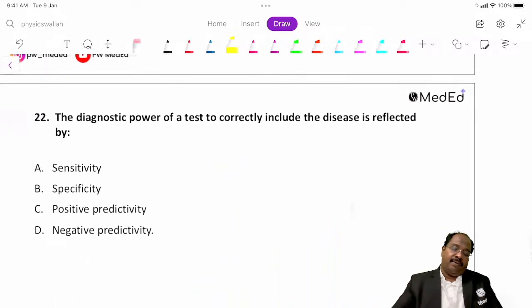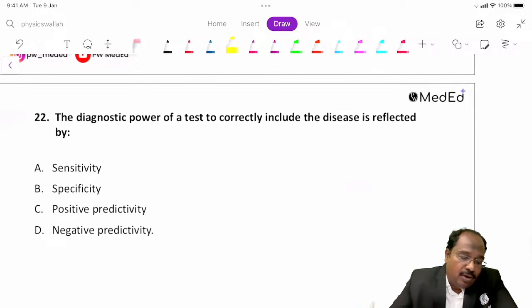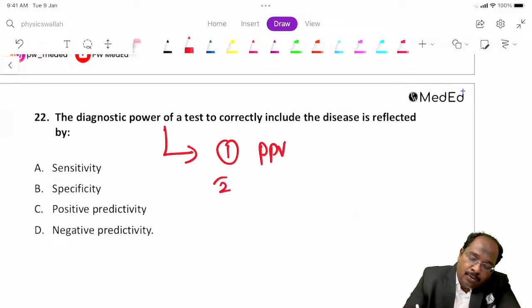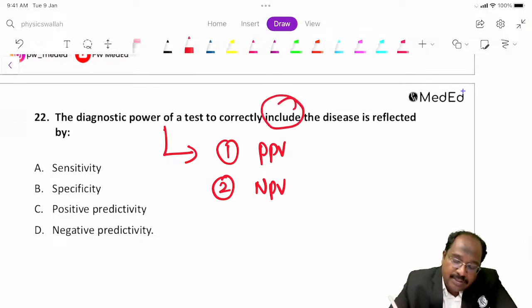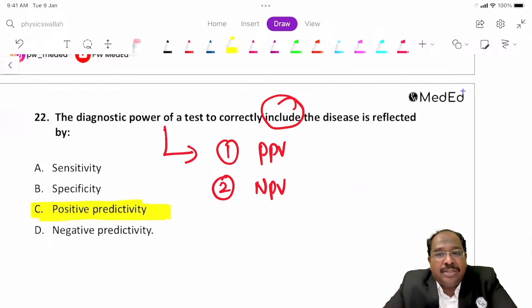The diagnostic power of a test to correctly include the disease is reflected by... The diagnostic power is based on two parameters. One is positive predictive value, second is negative predictive value. The question is asking about including the disease, so the answer here is positive predictive value. To include means positive predictive value; exclude means negative predictive value.